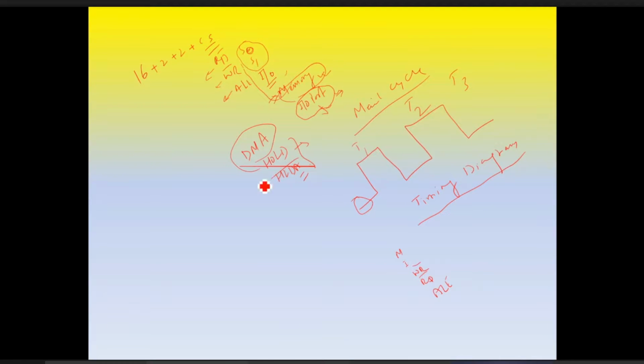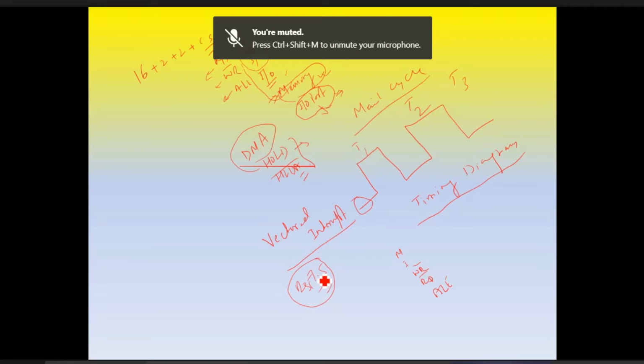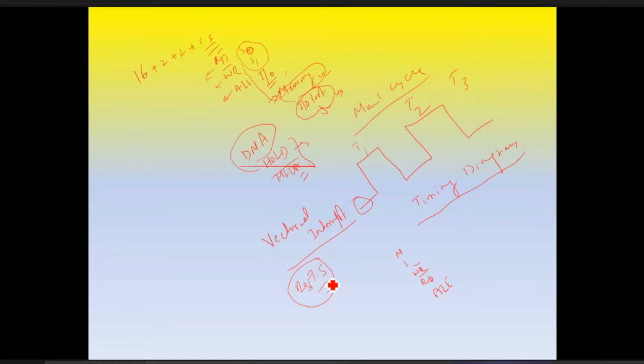So in this we have vectored interrupts. Vectored interrupt means suppose RST 7.5 is coming. What is inside this? What are the works performed by this one? For that, at some location, some fixed set of instructions are there that is given by the manufacturer.